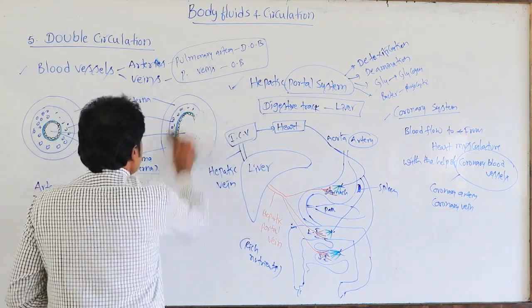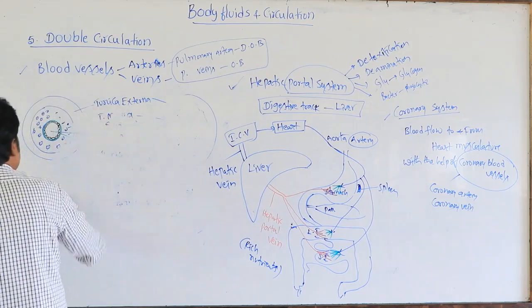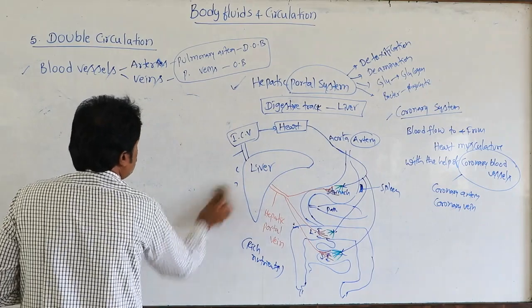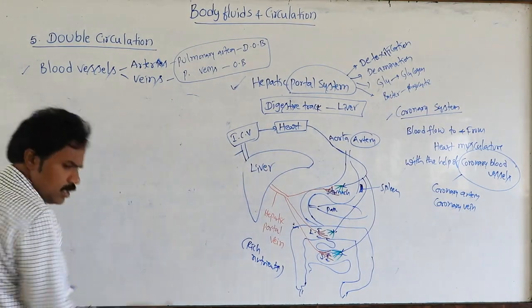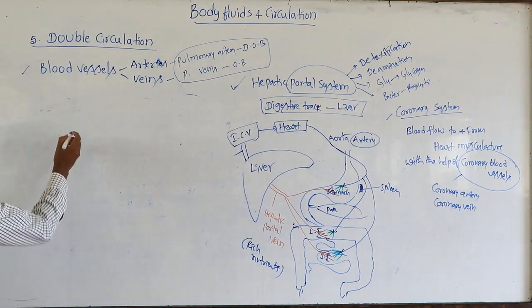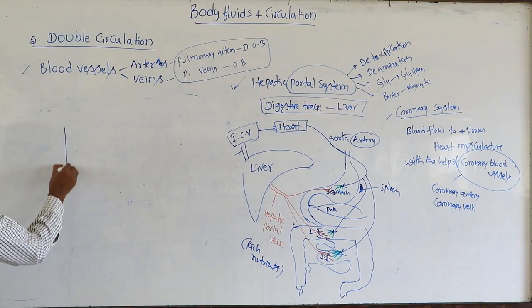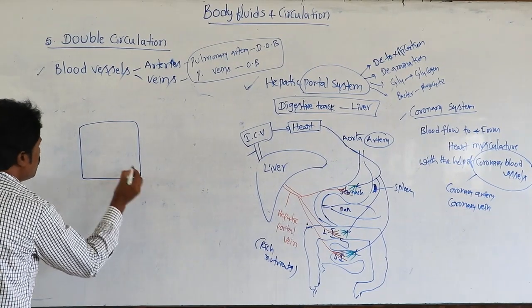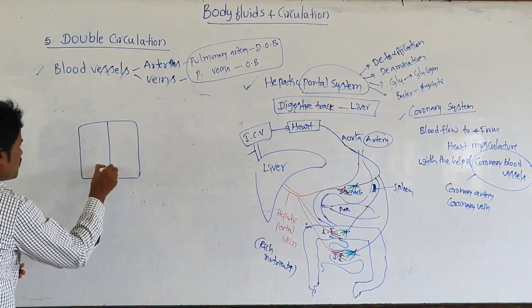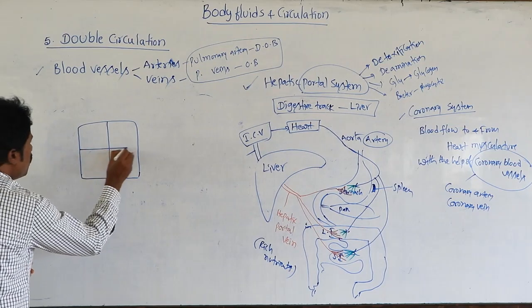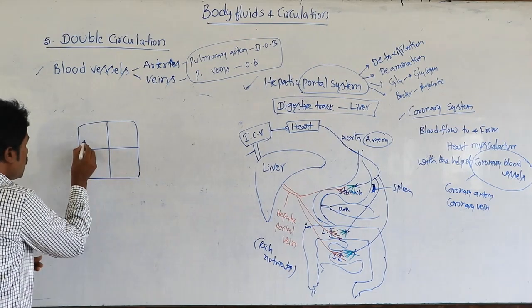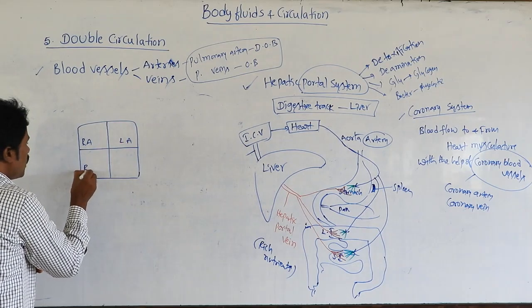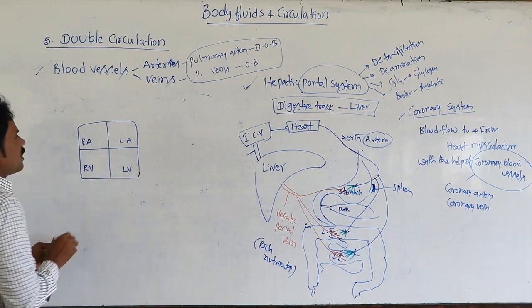But if you observe this double circulation with one rough diagram, suppose this is the four-chambered heart in human beings. The upper chambers we call the atria. This is the right atrium, this is the left atrium. This is the right ventricle, and the left ventricle.